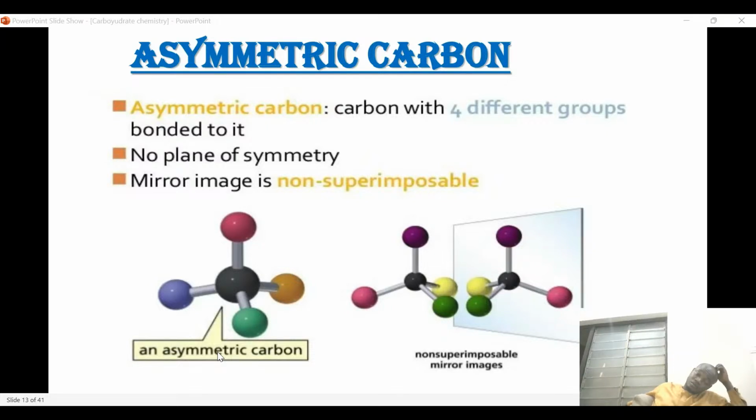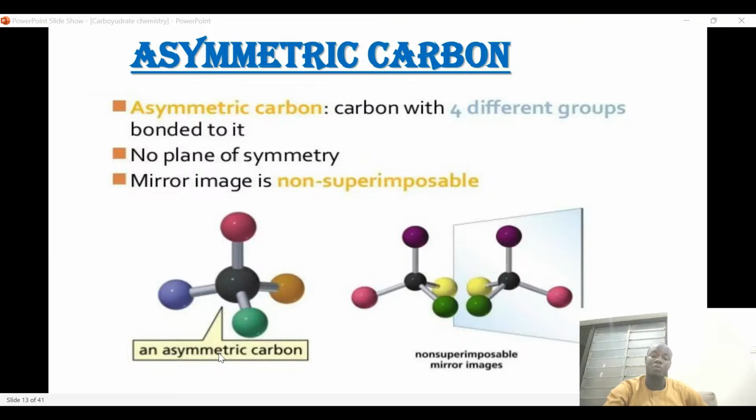And then there is no plane of symmetry, and they have mirror images, indicating that they cannot be superimposed. So that is an asymmetric carbon.